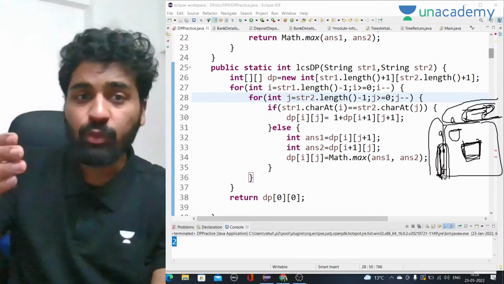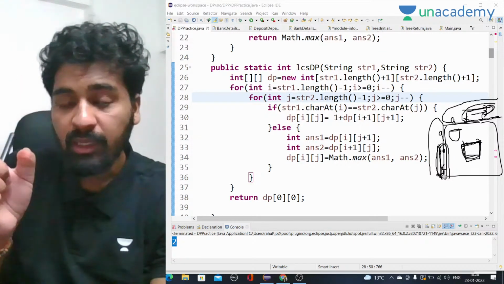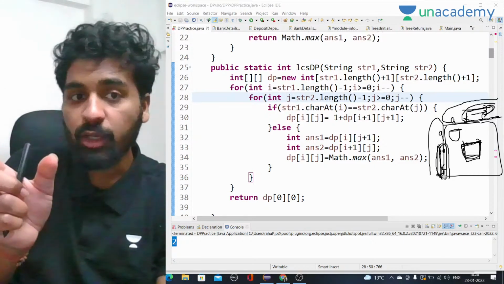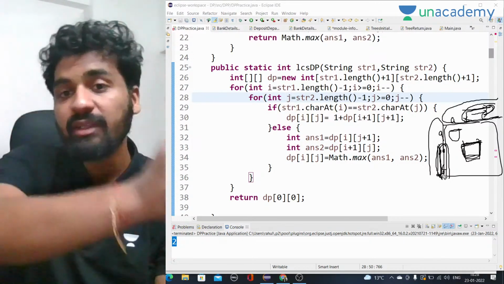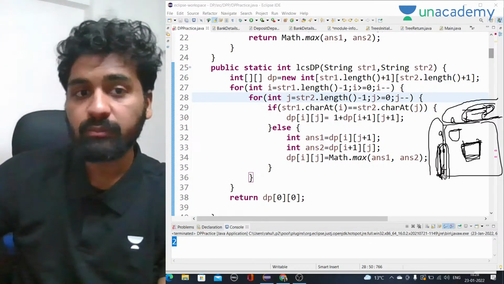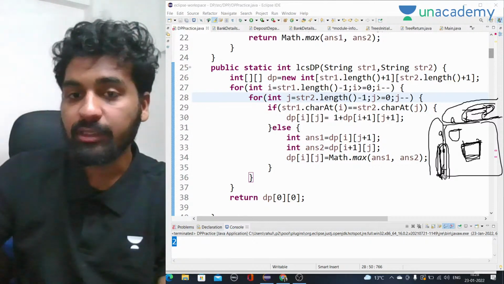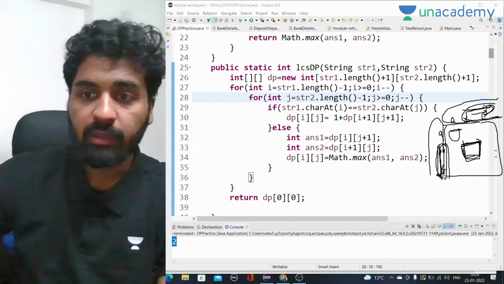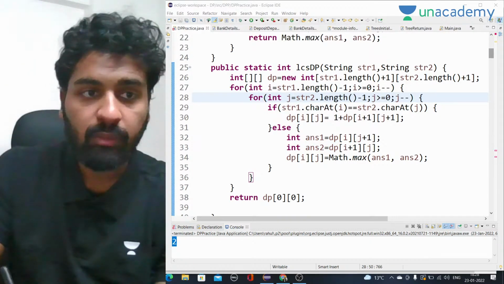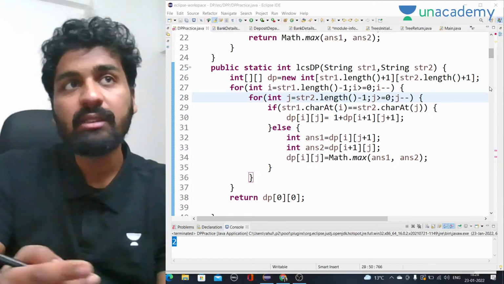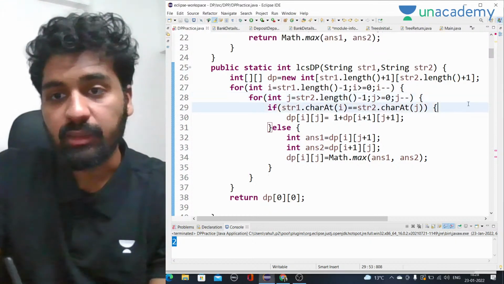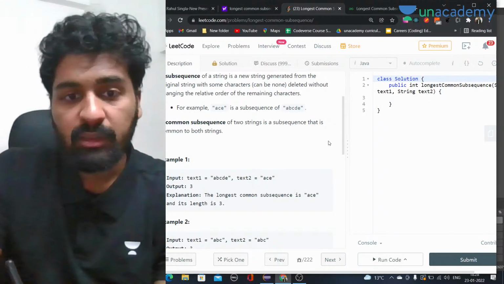So what is DP and what is recursion? We start from a very small problem and we keep going forward and actually find the answer. Starting from a small problem, we keep increasing it so that we reach the end. Any DP problem is based on that concept only: solve the small problems and then move to the bigger problem. That's why we say that DP is used where there is optimal substructure as well as overlapping subproblems. These are the two things we need for a DP problem. I hope this is clear.